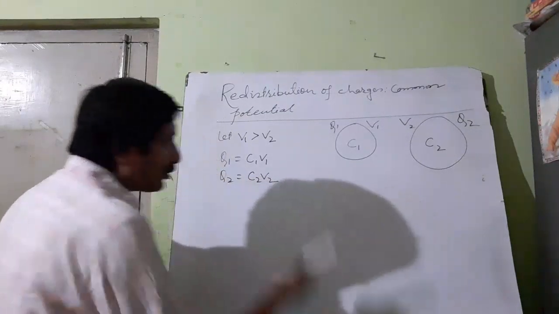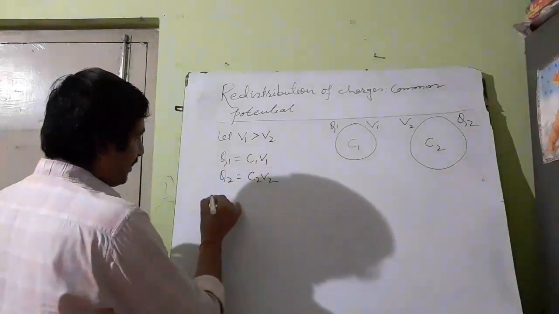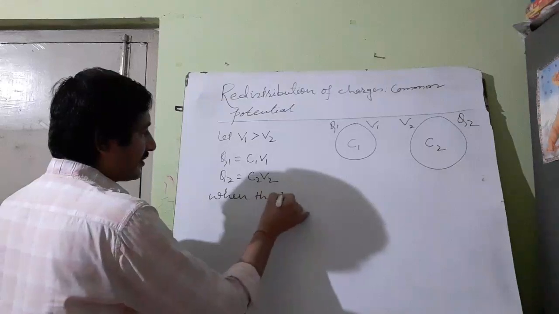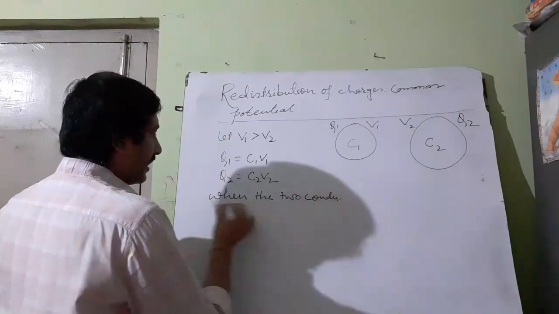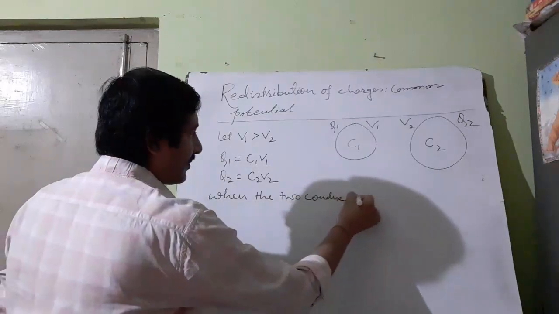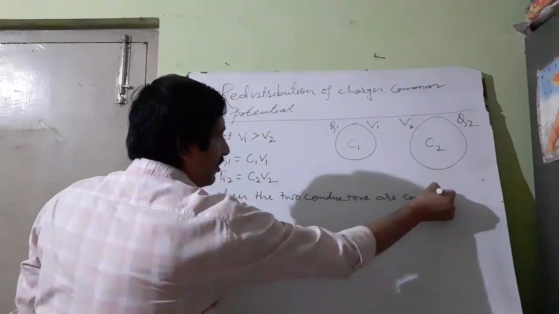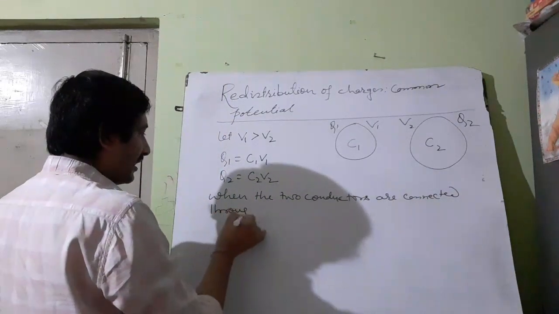Let us connect the two conductors through a conducting wire.